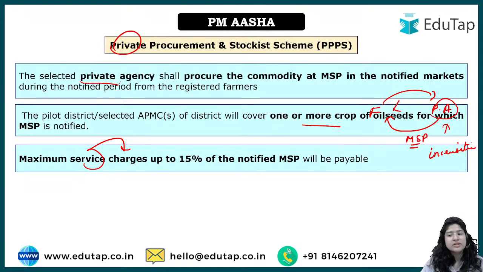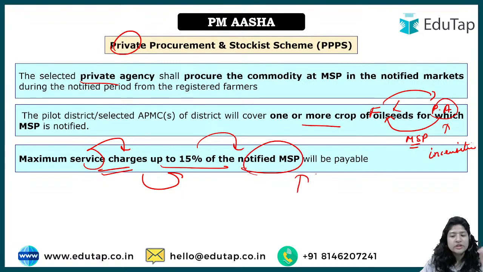So procurement will be done, and as an incentive, the government is providing a service charge of maximum 15% of the notified MSP on that particular crop which is being procured by the private agency.